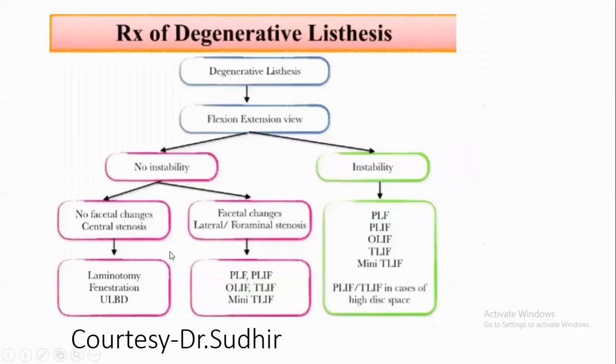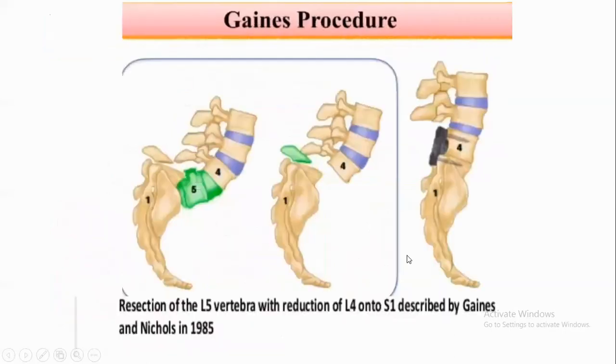In degenerative disease with no instability, you can do laminotomy or fenestration surgery. If instability is present, or facet changes and lateral foraminal changes are present, PLIF or TLIF can be done. If instability is present, directly go on to PLIF or TLIF. Gaines procedure is a historical procedure: resection of the L5 vertebral body with reduction of L4 onto S1, described by Gaines and Nicholas in 1985. Thank you.